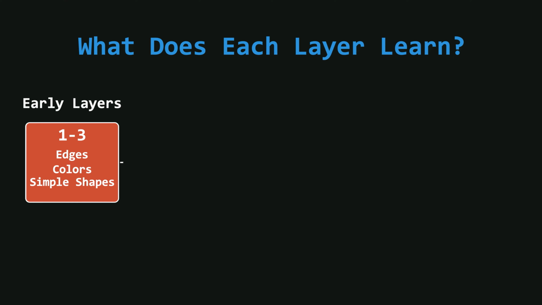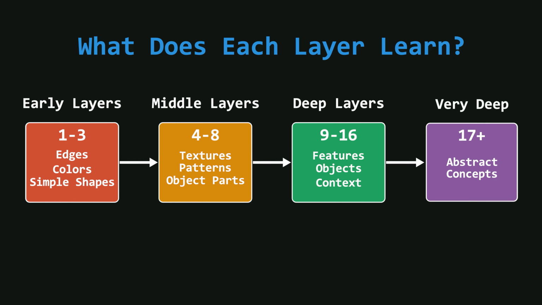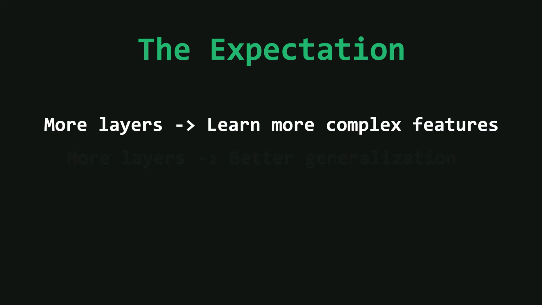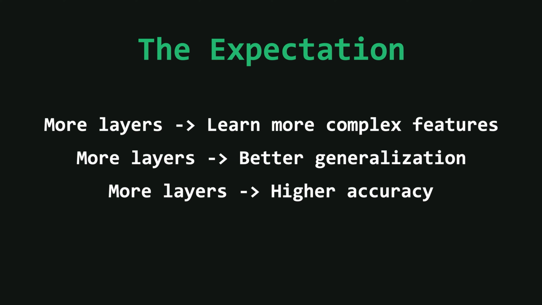When we use convolutional neural networks for image classification, different layers tend to perform different tasks. The earlier layers usually learn simple features like edges and corners. The middle layers learn more complex patterns and object parts, and the deeper layers capture highly abstract representations. Because of this, the common expectation is that adding more layers should allow the network to learn more complex features, generalize better, and achieve higher accuracy.